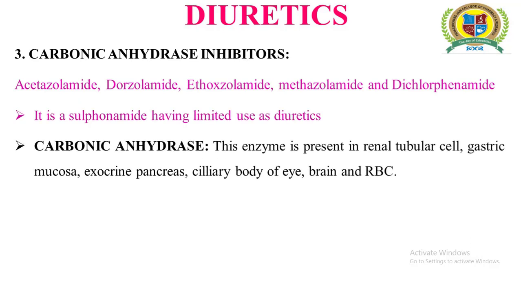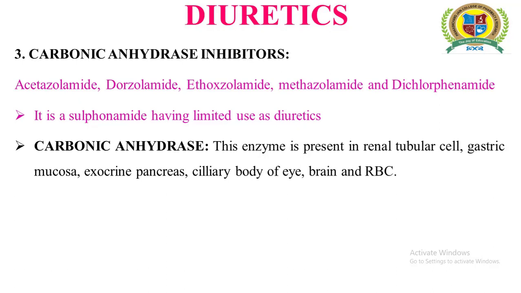Before studying the carbonic anhydrase inhibitors in detail, we should get introduced to carbonic anhydrase. The name itself indicates carbonic anhydrase is an enzyme, and this enzyme is generally present in renal tubular cells, gastric mucosa, exocrine pancreas, ciliary body of the eye, brain and RBCs.